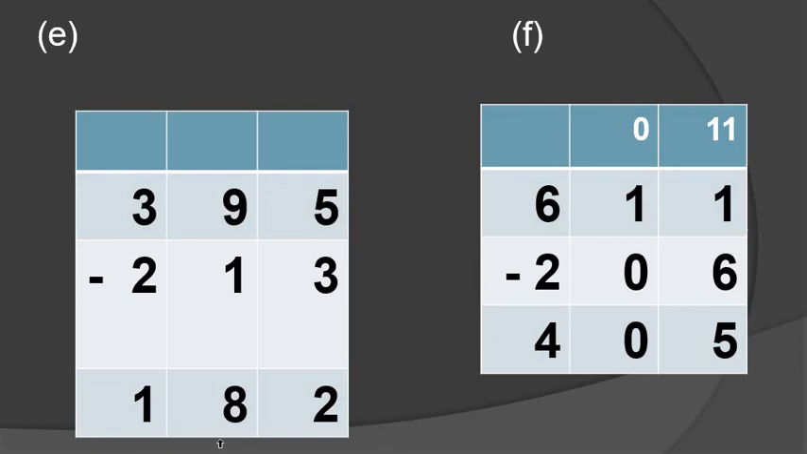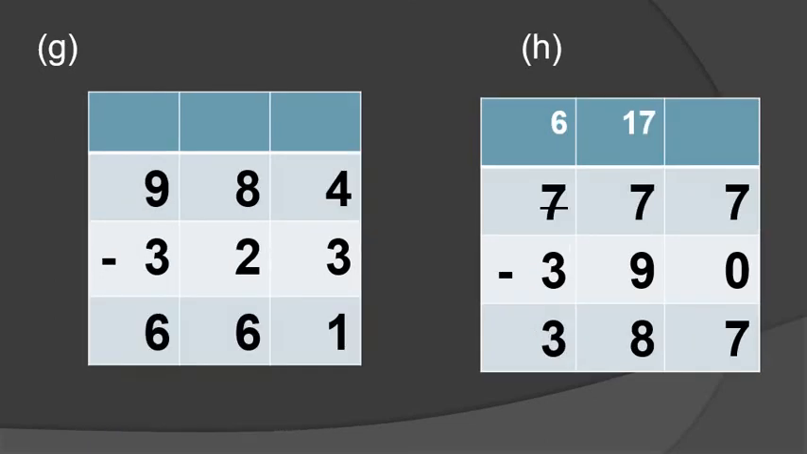So now we are checking G and H. Students, question number G is 984 minus 323. So 4 minus 3. How many, students? 1. You can easily do this sum with your fingers. 4 minus 3, so 1.